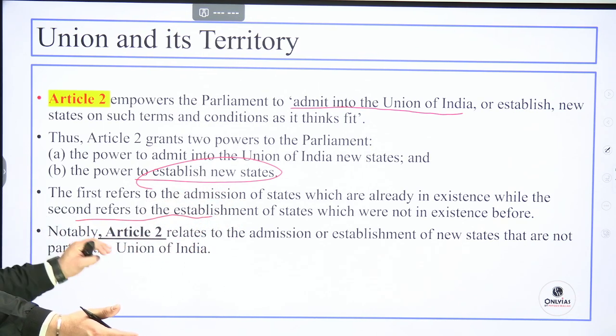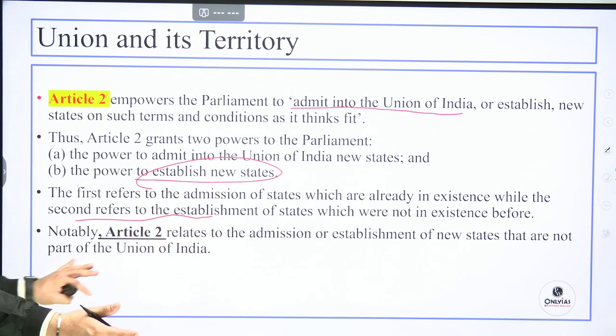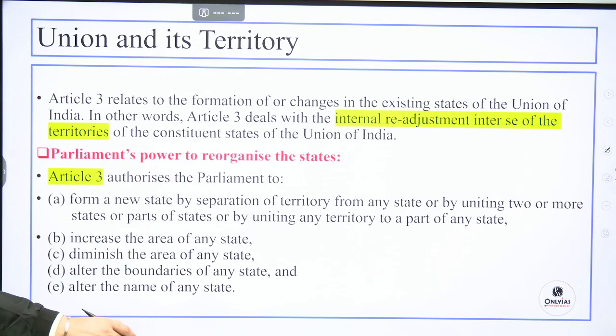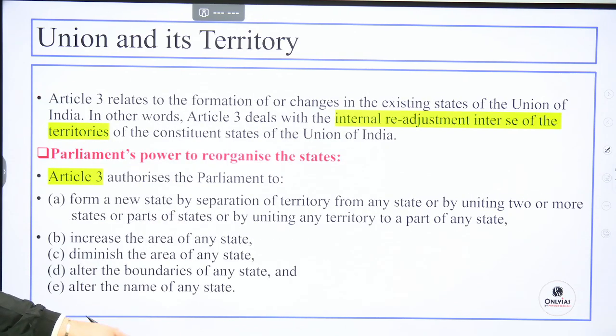Notably, Article 2 relates to admission or establishment of new states that are not a part of the Union of India. So you have to focus on this, that states that are not a part of India could also be imagined under the scope of Article 2, right? Now, Article 3 refers to the formation of or changes in the existing states. Article 2 basically is talking about the new states. Article 3 is talking about existing states of the Union of India.